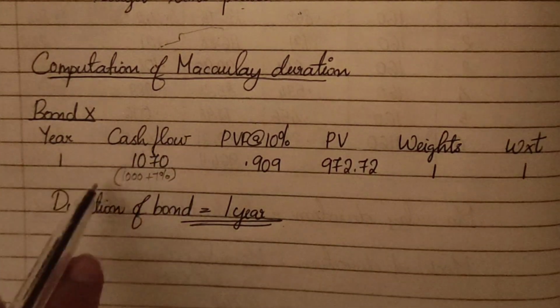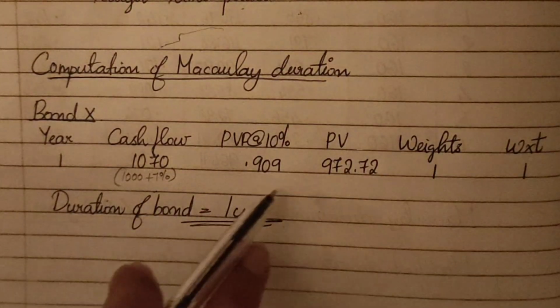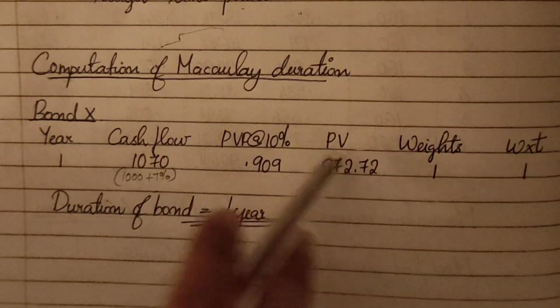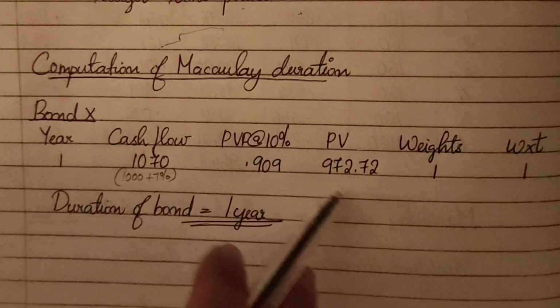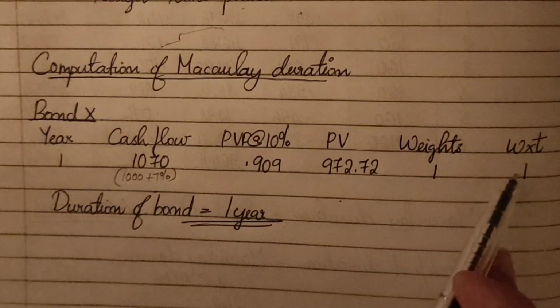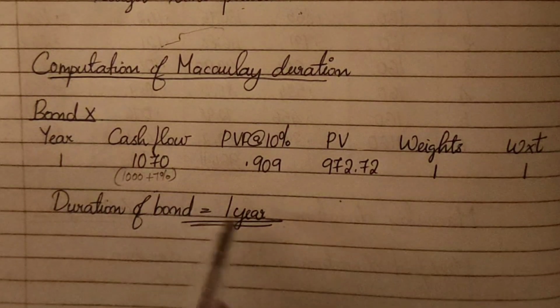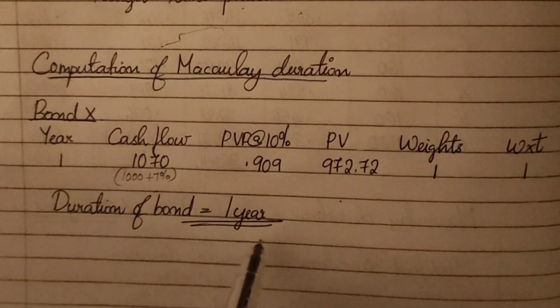It matures in 1 year itself. Then present value factor at 10% is 0.909. Then PV is cash flow into PV factor at 10%. What is the weight? 1. Then weight into T, 1 into 1, 1. So the duration of bond X is 1 year.